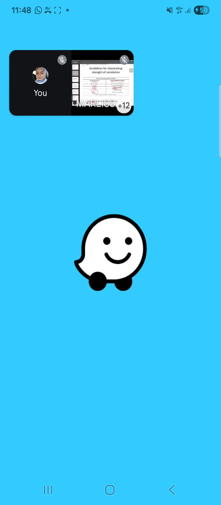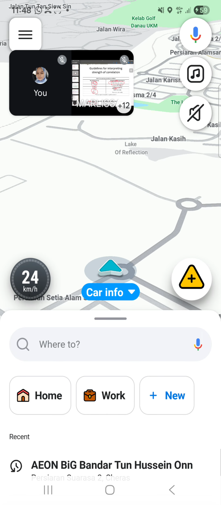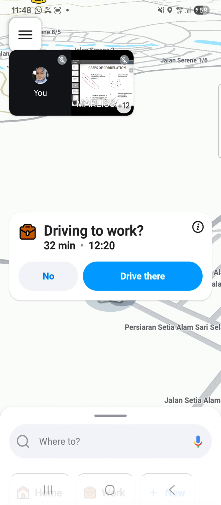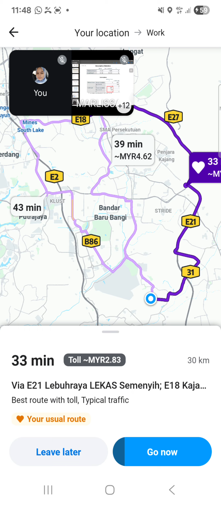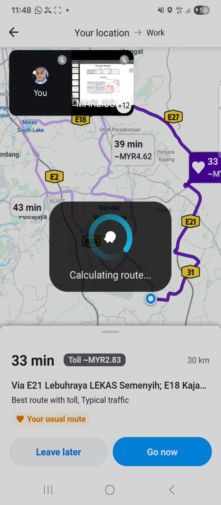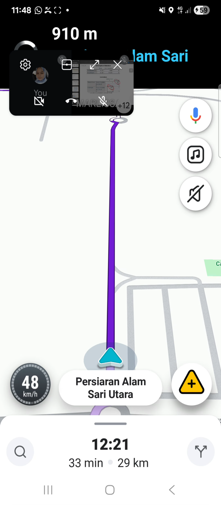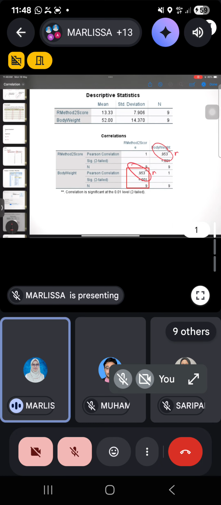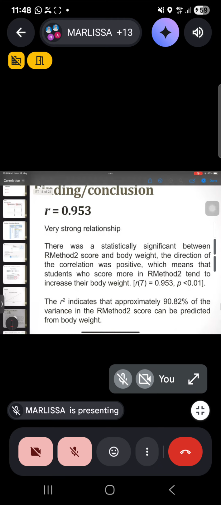Yeah, here. So you can see 0.9 is a very strong positive relationship, because there is no negative sign. So you can see here that this is the result. This is the R value, okay? The R value, strong positive correlation, okay? So what you can see